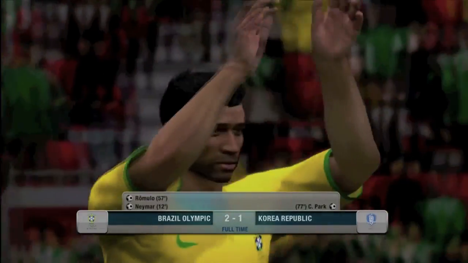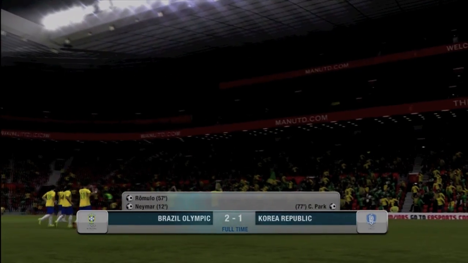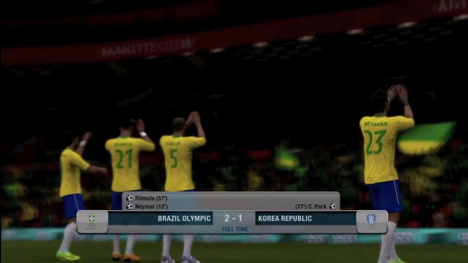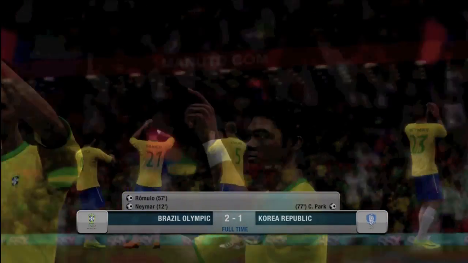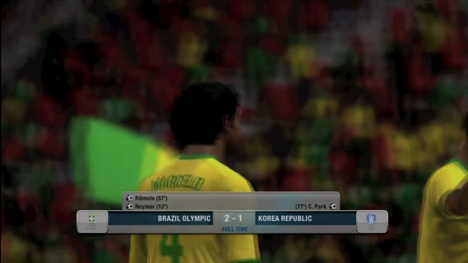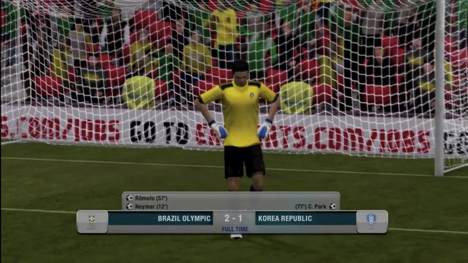Brazil have won this game 2-1, the final result. Neymar and Romulo scoring those goals, and Park getting one in the 77th minute. Unfortunately, not enough, and guys, that is it. The final, according to FIFA 12, is going to be Japan versus Brazil. They come from different sides of the globe, but still we're going to see who's going to take it out.